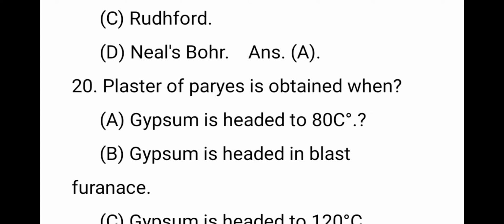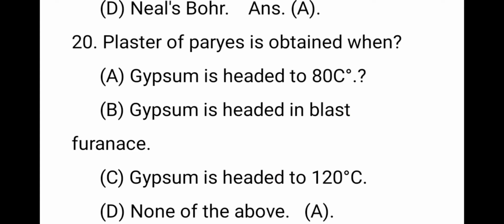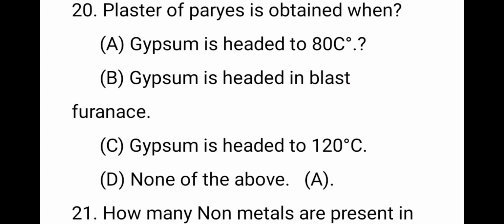Next question: plaster of Paris is obtained when? Gypsum is heated at 100 degrees centigrade. That is the right answer. Gypsum is heated at 100 to 120 degrees centigrade, and it becomes plaster of Paris. Plaster of Paris is used if any bone is fractured, to bandage it.